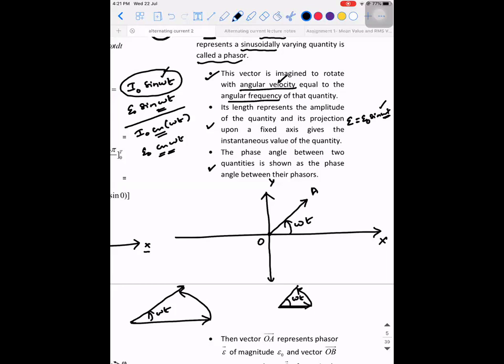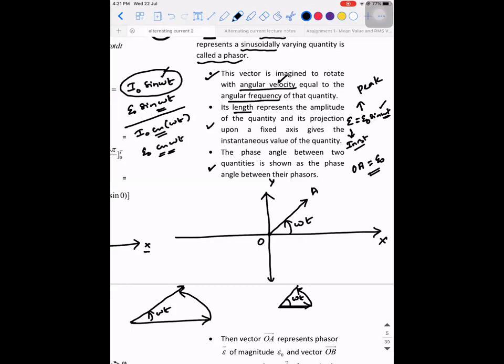E naught is the amplitude. E naught is the peak value. Peak value, or we call it amplitude. Both are same. And this is going to give me the instantaneous value. So what are they trying to say here? The length of the phasor represents the amplitude of the quantity. So OA is equal to E naught.